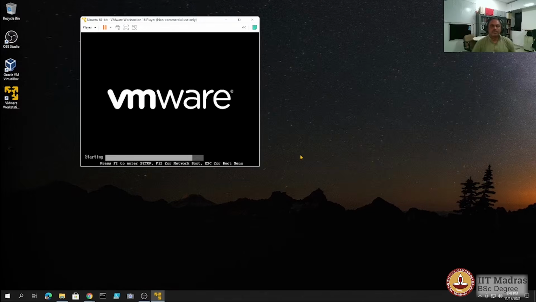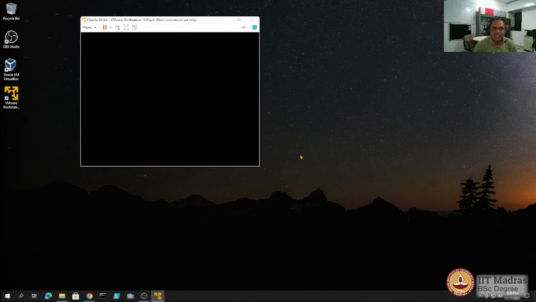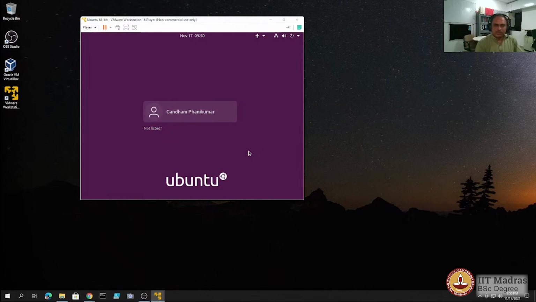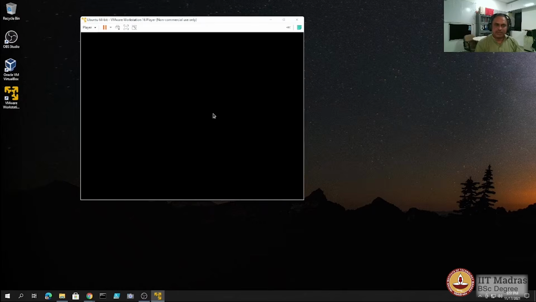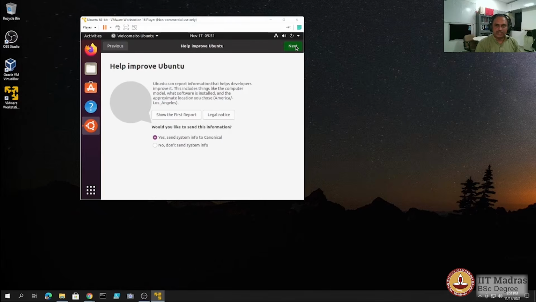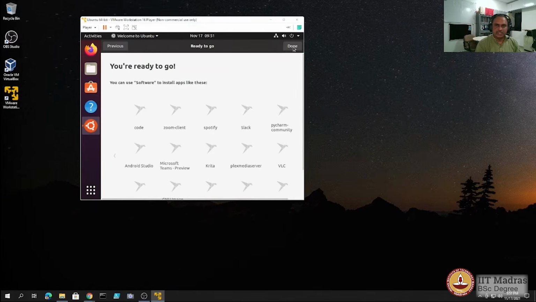So you would see that the OS will reboot by itself in workstation player to indicate that the installation is complete. The first booting may have taken a few moments more, but we are now ready with our virtual machine running Ubuntu 20.04 on top of Windows OS thanks to the VMware workstation player. So let us now log in. We log in with the credentials that we gave at the time of starting the new virtual machine, and we skip these things, the initial welcome, etc.